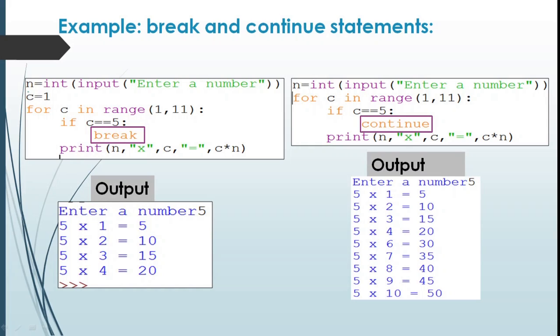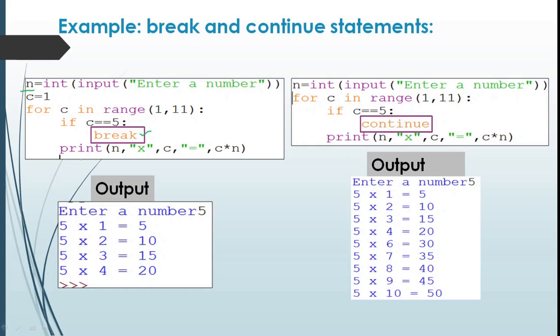One more example using break and continue statements. Both loops are used to print the multiplication table of a number. The number is accepted from the user and the loop is used to display the table of the accepted number. By default, the table up to 10 is to be displayed. But here a jump statement, break, is used. The condition is c equal to 5. That is, when the value of c becomes 5, the loop is terminated.